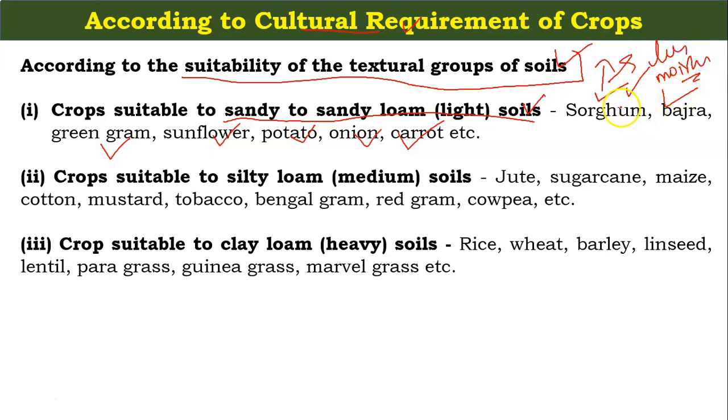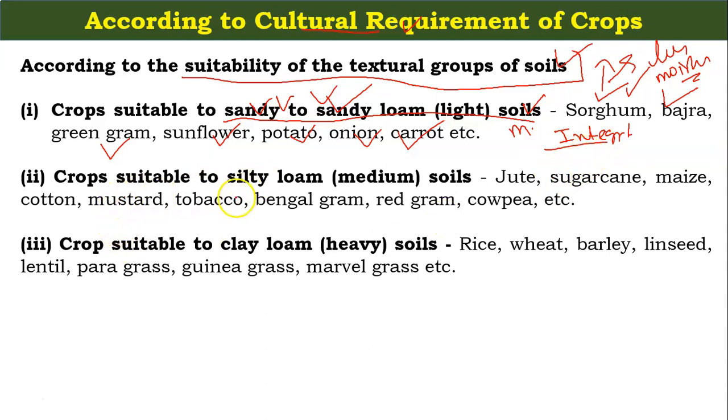So it requires less moisture, so you can easily understand that the soil requirement will be sandy to sandy loam, because in sandy to sandy loam there will be no water stagnation and the moisture requirement will be less. So our purpose is to study the subject by integrating different terms into one line or one chapter.